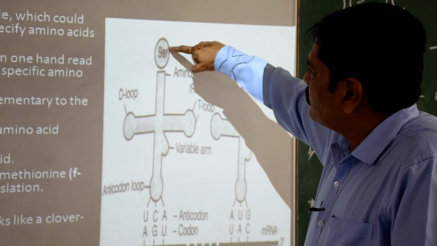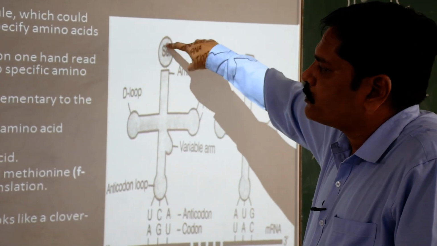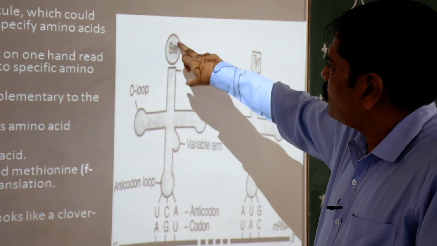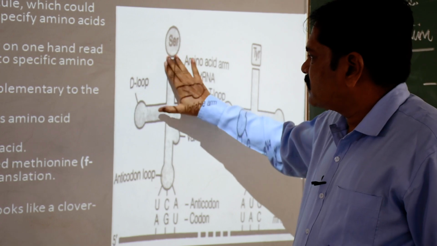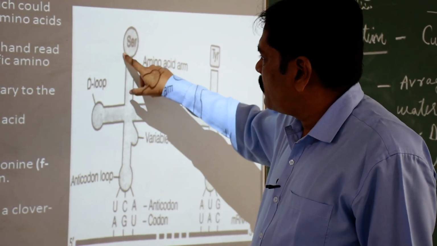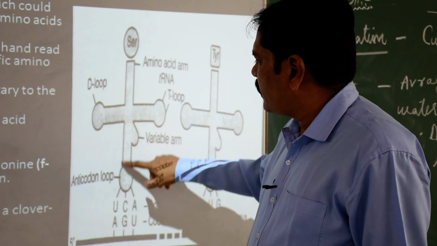Here you can see that this arm is called the acceptor arm. This is the third end and this is the fifth end. Actually this RNA is not double stranded, it is single stranded, but it folds itself. Clear?